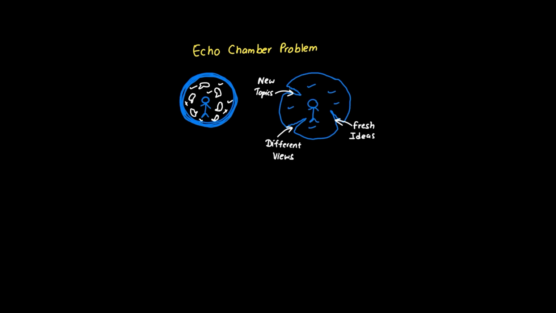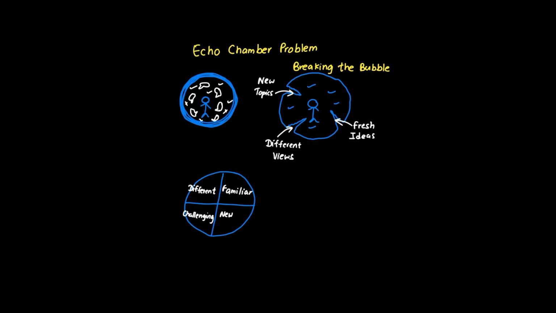The algorithm deliberately includes different perspectives, topics, and viewpoints. The key is programming the AI to balance user preferences with exposure to diverse content. This creates a healthier information diet, like a nutritionist ensuring you eat vegetables even if you prefer dessert. Breaking echo chambers requires intentional design to expand horizons.